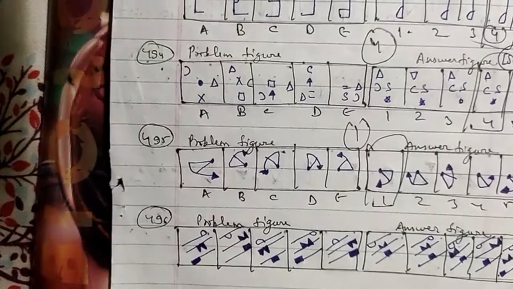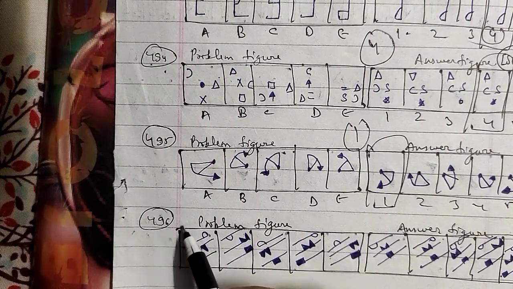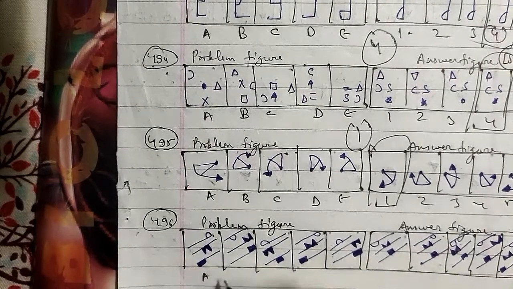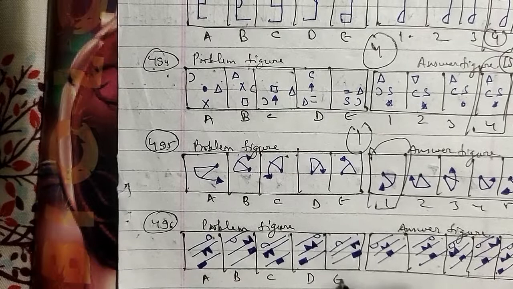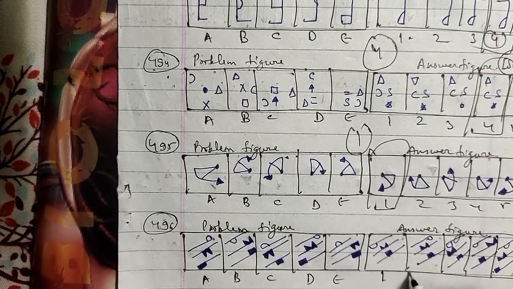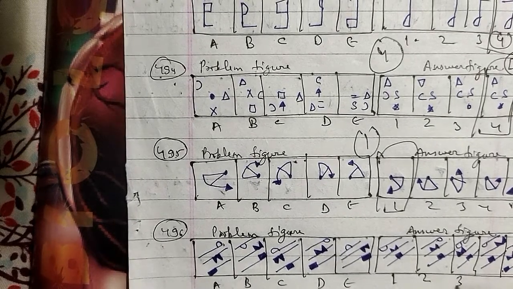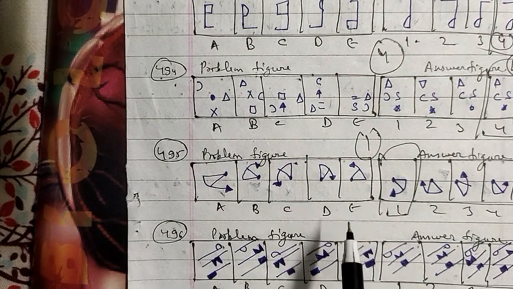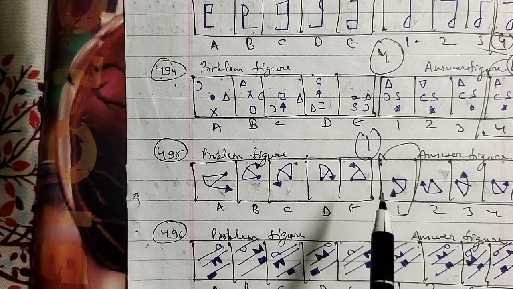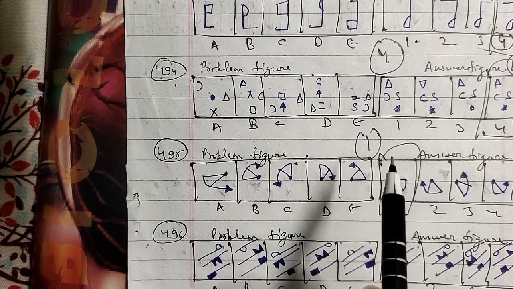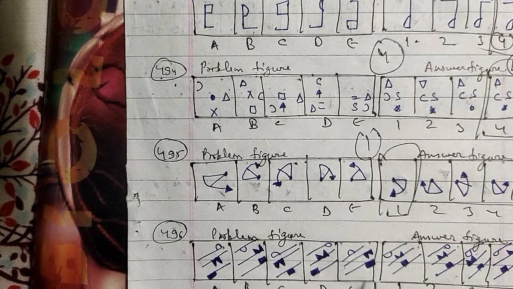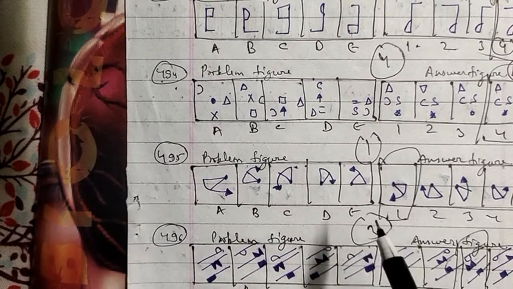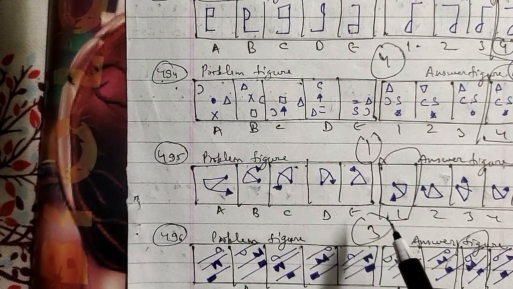Let's go ahead with another one, and that is the 496th question of the session. These are the problem figures and these were the answer figures as well, which have been named as A, B, C, D and E. These were the figures 1, 2 and then we have 3, 4 and 5 respectively. So here is the movement of the elements above and below the line segment from left to right or from right to left in a set order. So here after the E figure we will be having a third figure that will be the right answer for this question here.